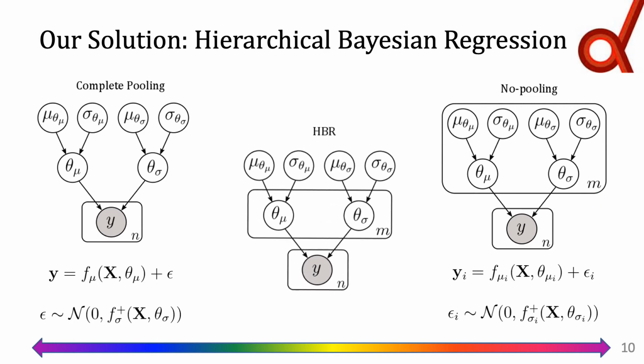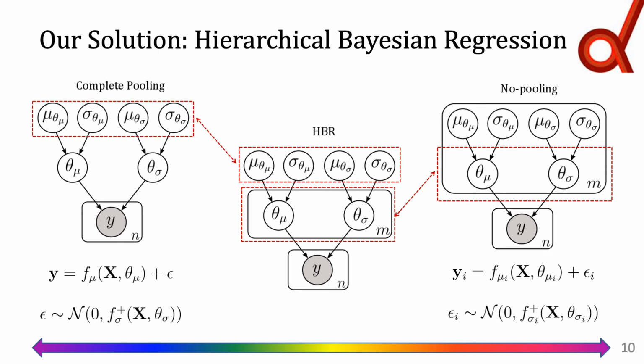In this study, we propose hierarchical Bayesian regression, or HBR, for modeling multi-site neuroimaging data. The HBR lies in the middle of the spectrum, thus, it brings the best of two worlds together. In the HBR, similar to no pooling, we allow the model to learn different sets of parameters for data coming from different sites. At the same time, similar to complete pooling, we learn a fixed set of hyperparameters. Here, the hyperparameters play the role of a joint prior over the parameters. They perform as a regularizer and prevent the model from overfitting on small batches.